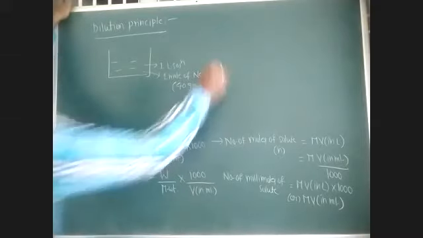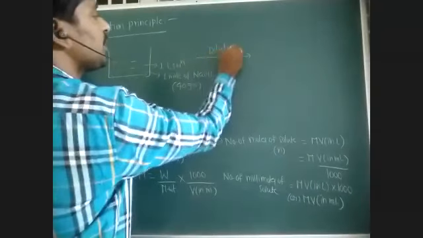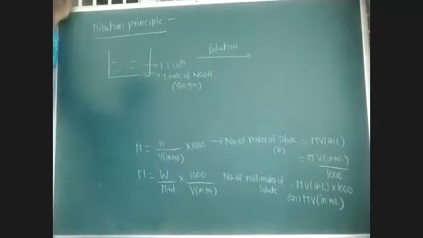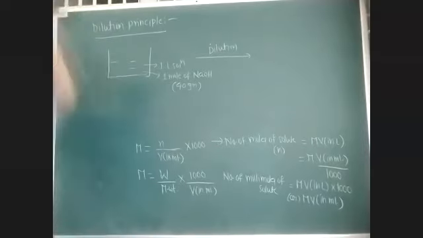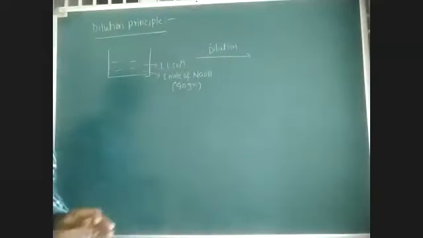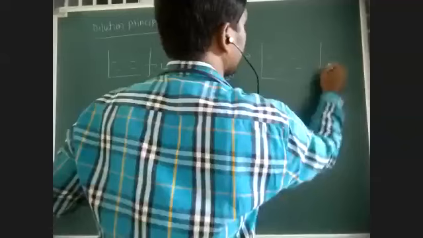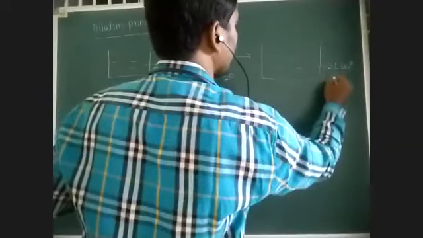Now I am doing dilution. Dilution means addition of solvent. For example, I am adding 1 liter of water, so now we have a 2 liter solution.